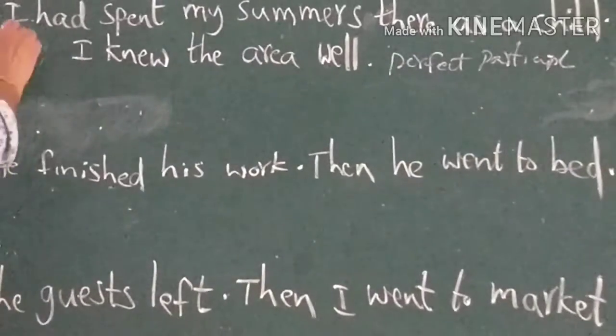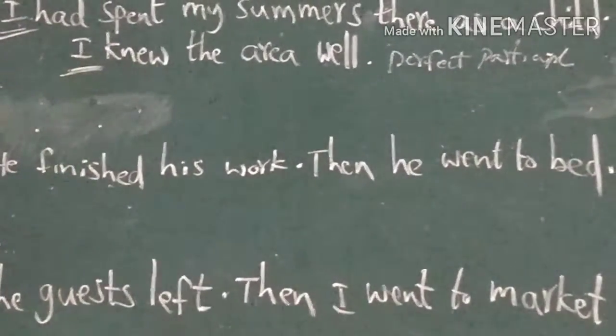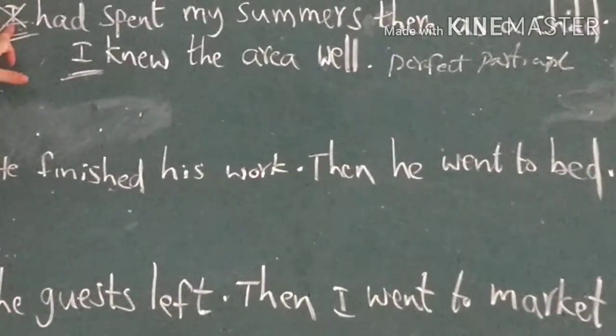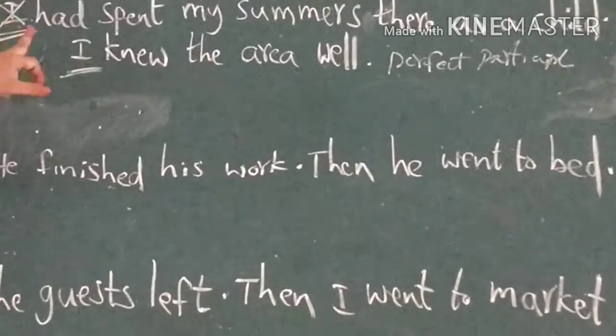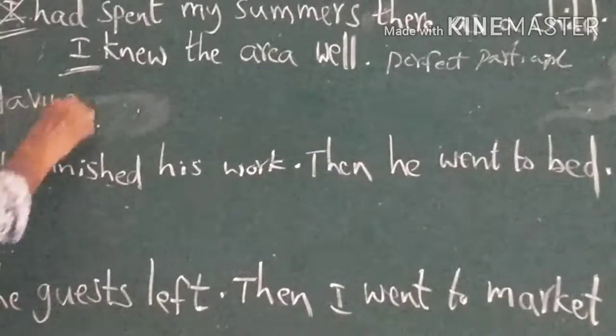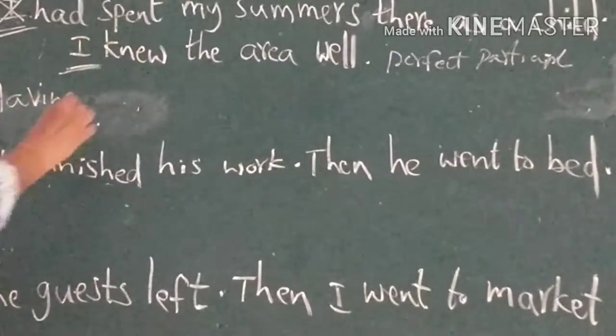Okay, here subjects are the same. I, we should remove or delete the first subject. Start the sentence with having plus verb 3. Having spent.